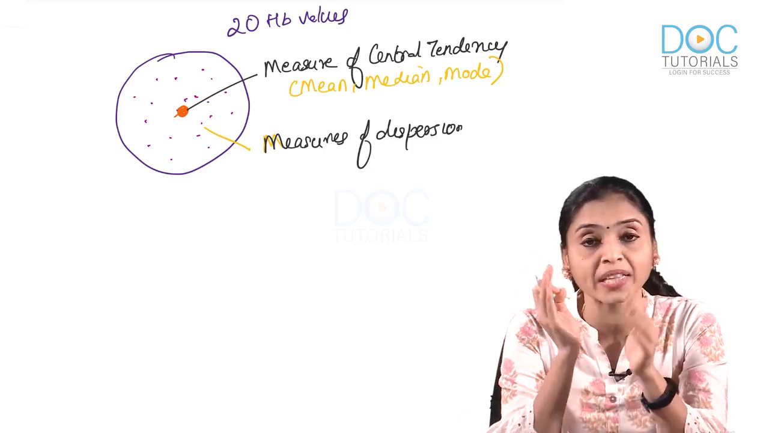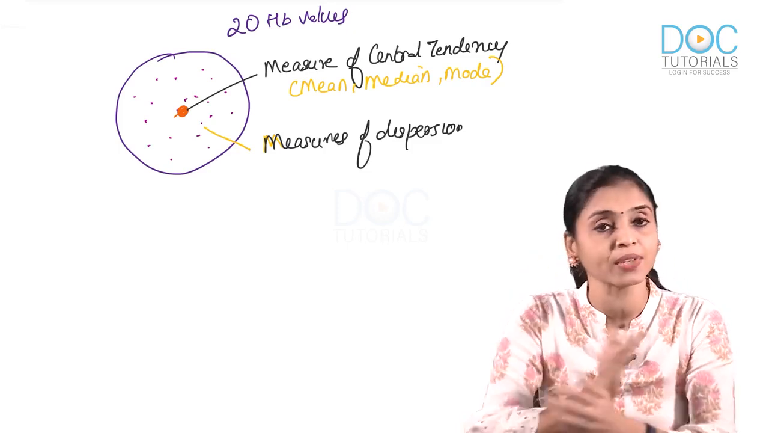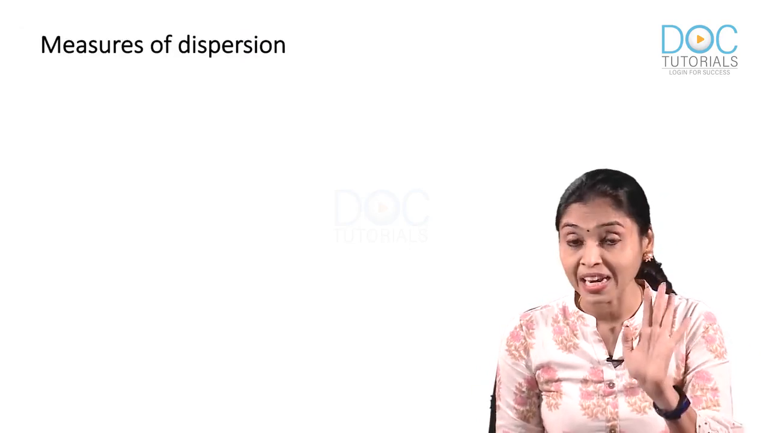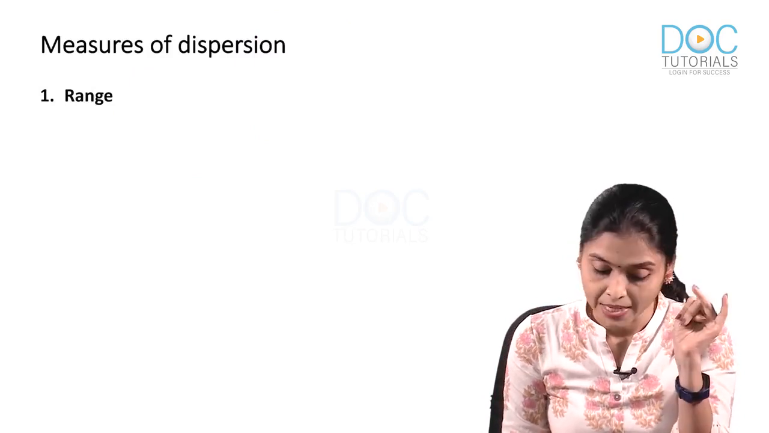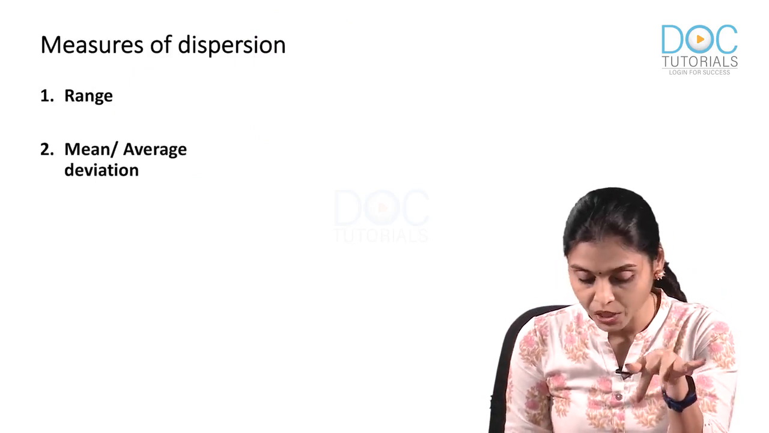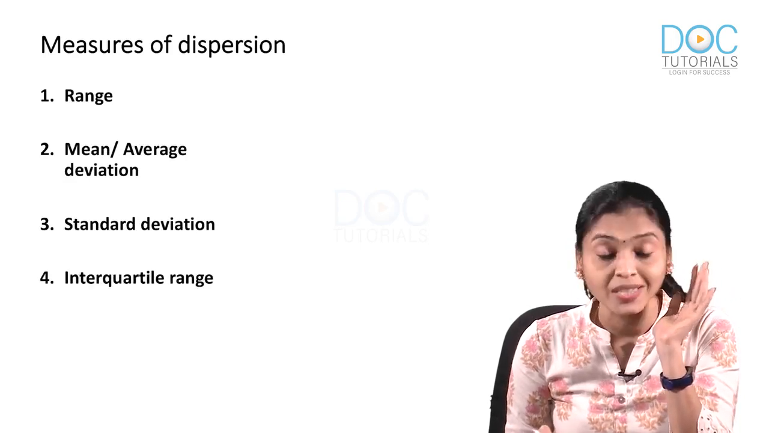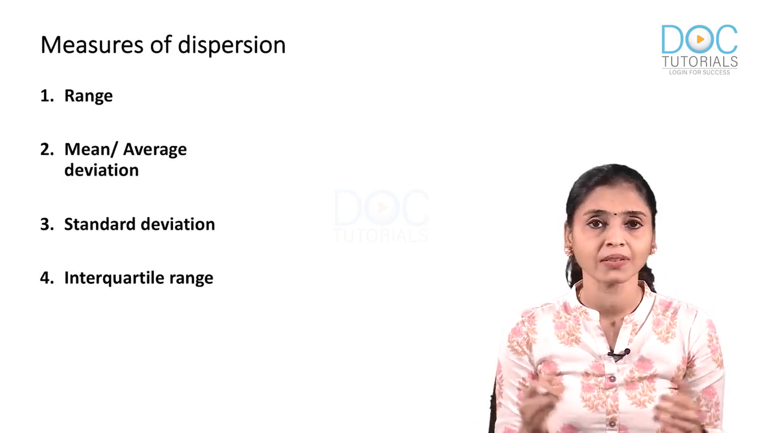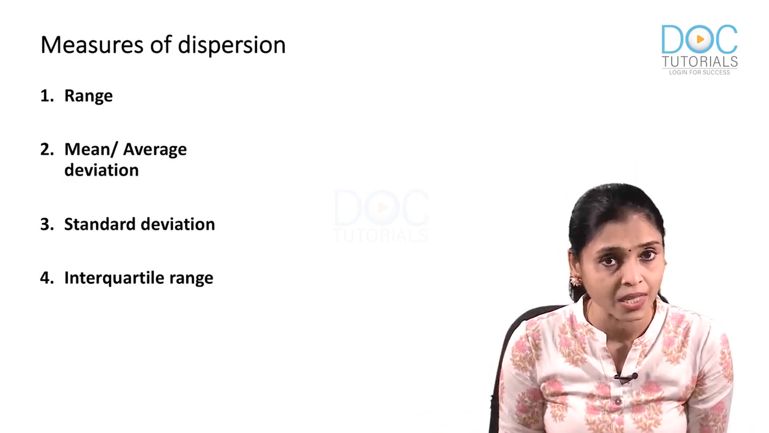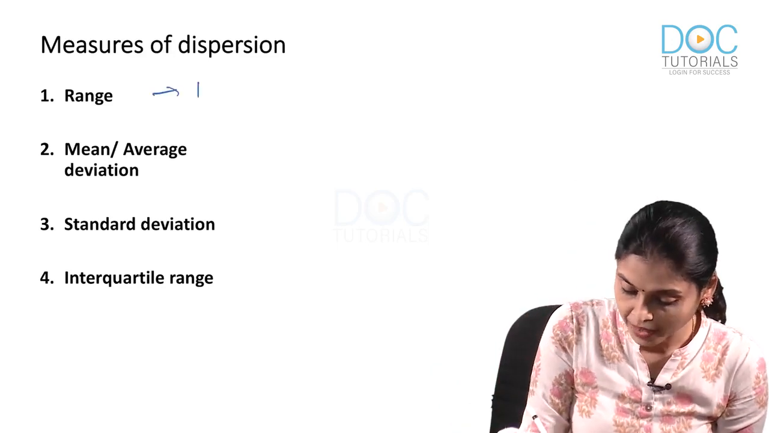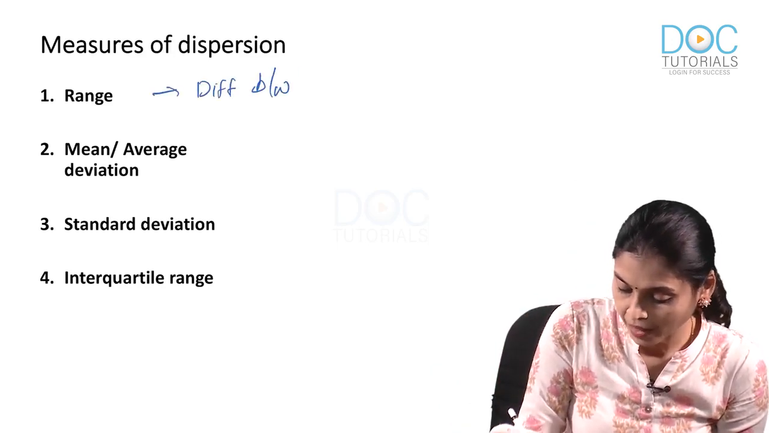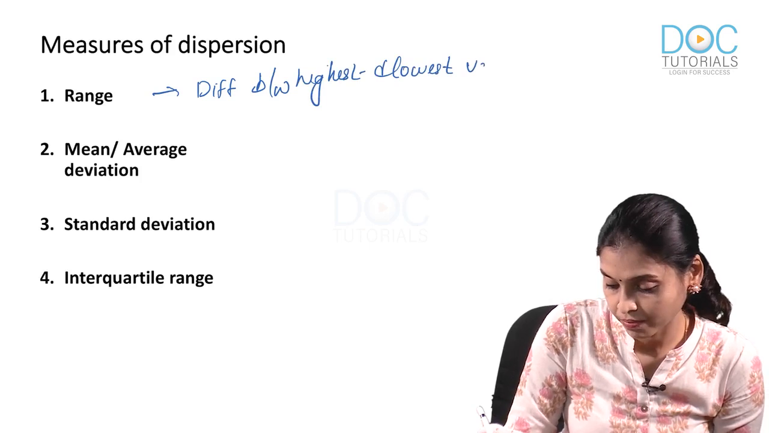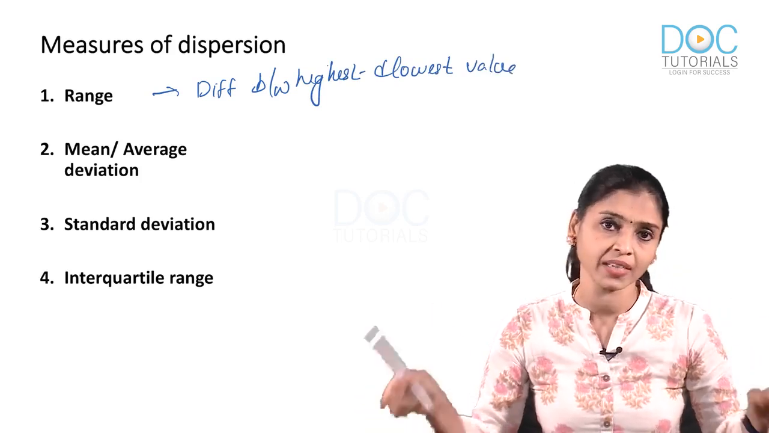So, these both together will help you to explain or describe the whole sample. Now, let us see which are the measures of dispersion. Central tendency we have done. Measures of dispersion are mainly four in number. One is range, second is mean or average deviation, third is standard deviation, and the fourth is interquartile range. Okay. Now, what is range? Which everybody knows, even the common man knows. Range is the difference between highest and lowest value in a data set.